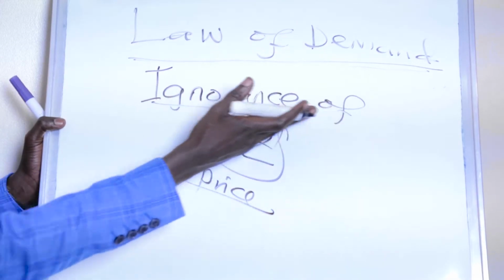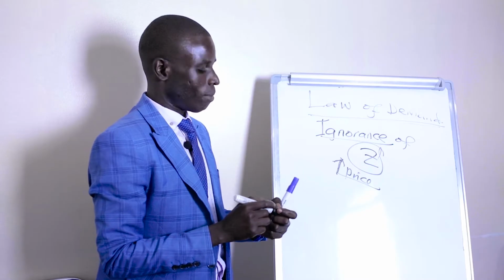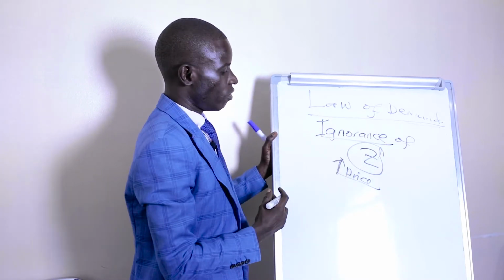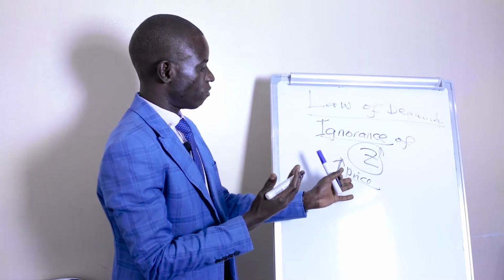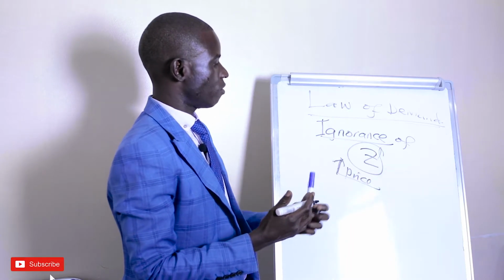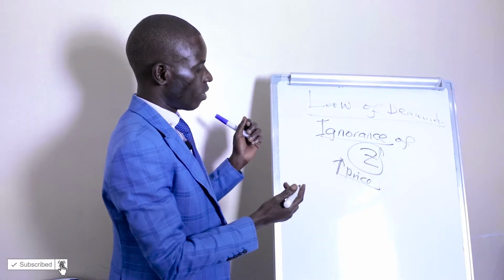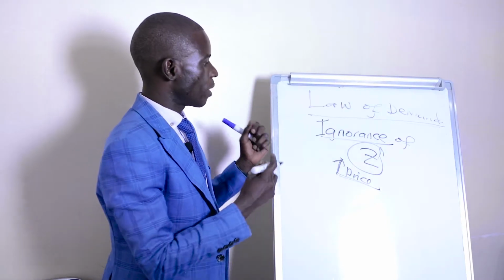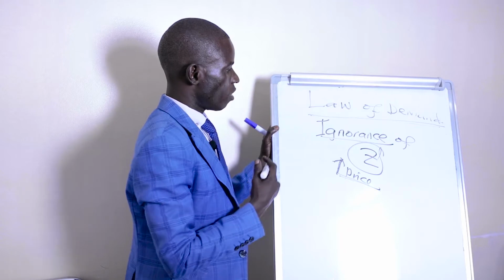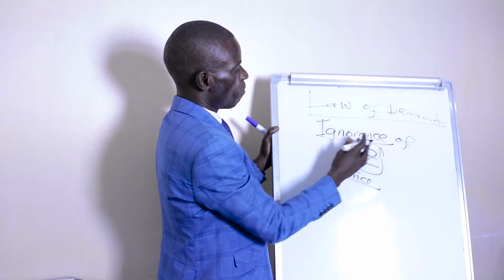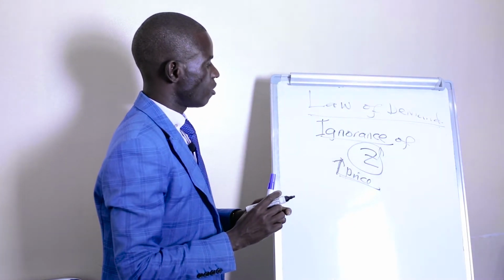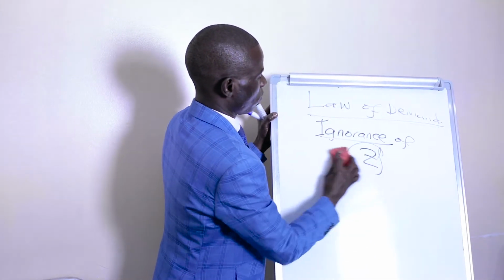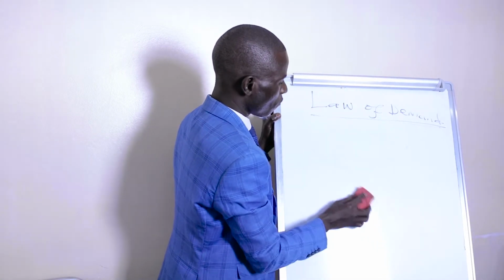But when you have knowledge about the prevailing prices for different goods and services, you are likely to buy them either at the market price or at a lower price. You cannot buy them at a higher price because you have the knowledge about the price of the commodities in the market. So this is another factor which affects the demand for the commodity.